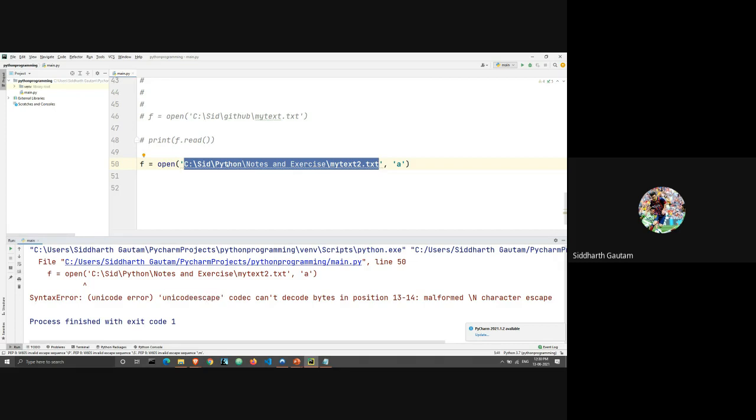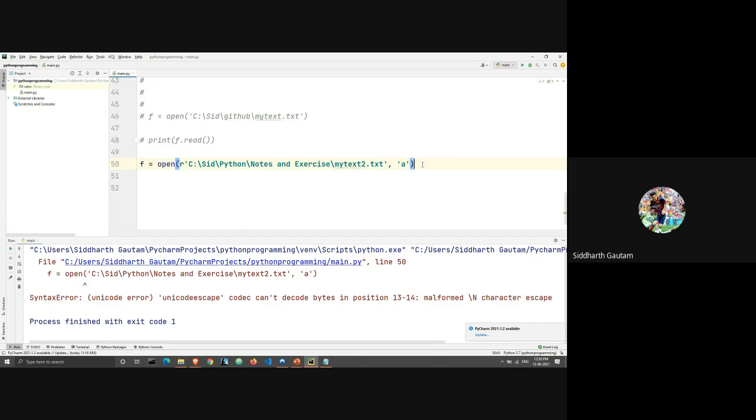All right. In that case, we have to tell Python to ignore it. We have to tell Python that this slash n doesn't mean anything. This slash n is not a command for you to interpret. It does not mean you have to go to the next line. How do we do that? We just enter an R here. We enter an R and then we write the string.